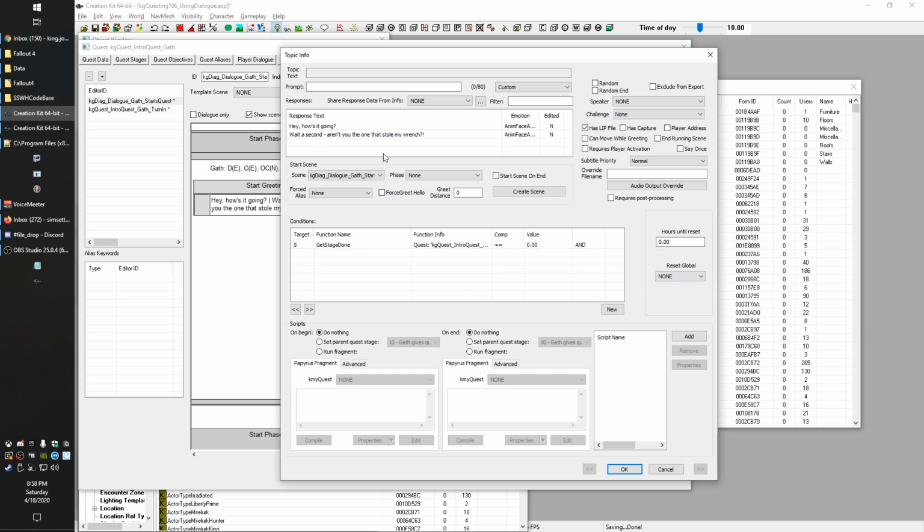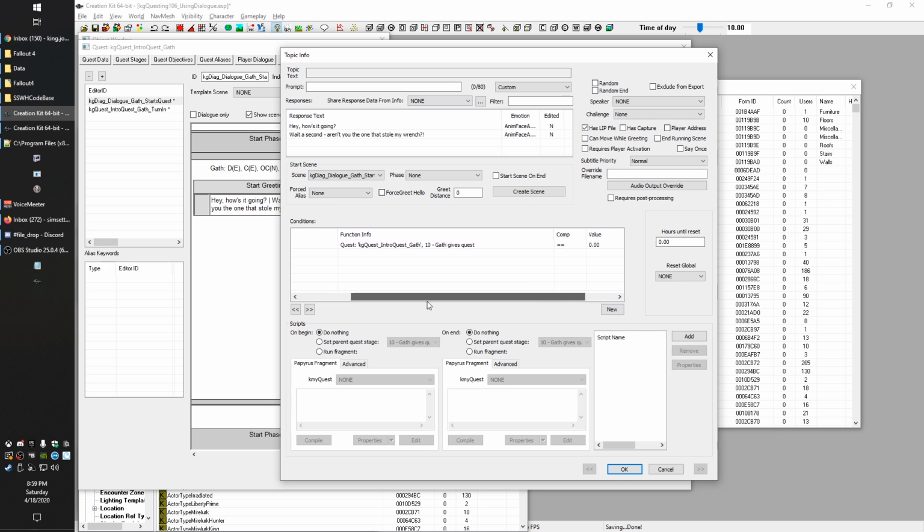So basically what we're saying is, after stage 10 has happened, we don't want this to be valid anymore. So we're saying while it equals 0. If stage 10 had been finished, this right here would evaluate to true, which is represented as a 1. So you're going to find this a lot throughout the condition system. 0 means false, 1 means true.